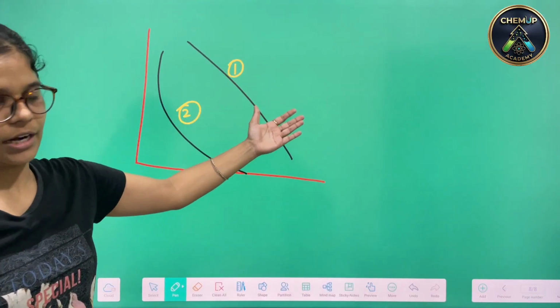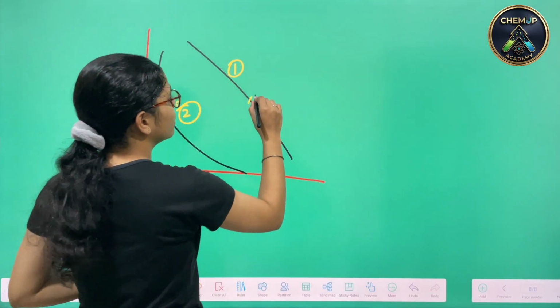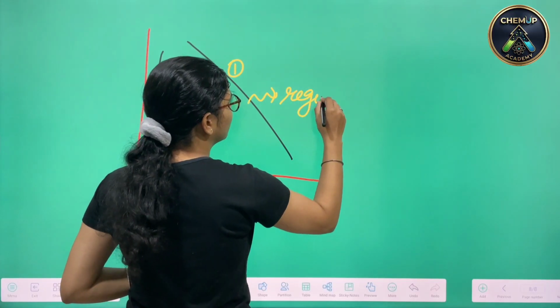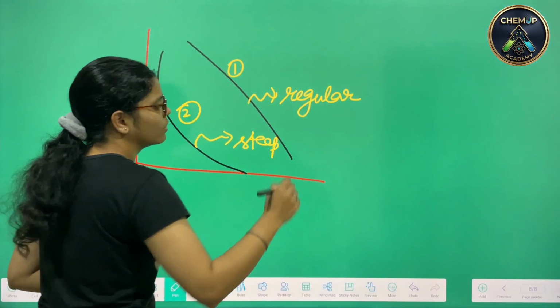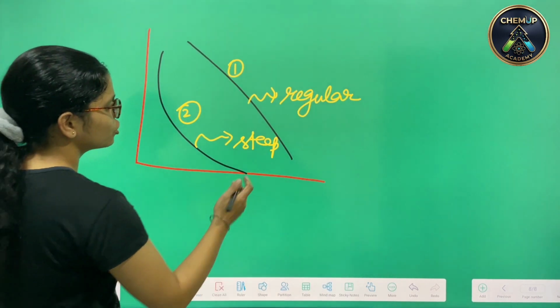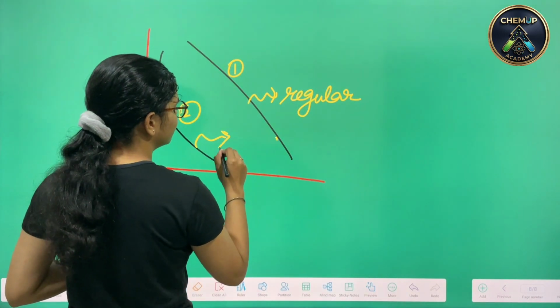Okay, we have two diagrams. One is showing the regular change and the other is showing the sudden one.